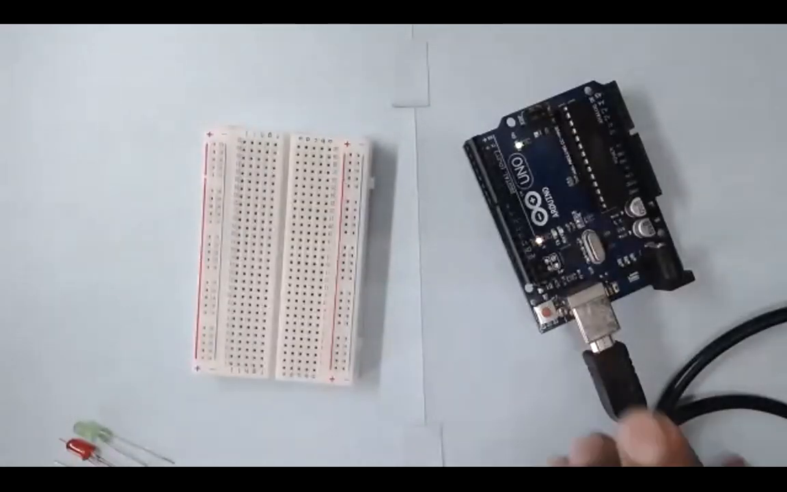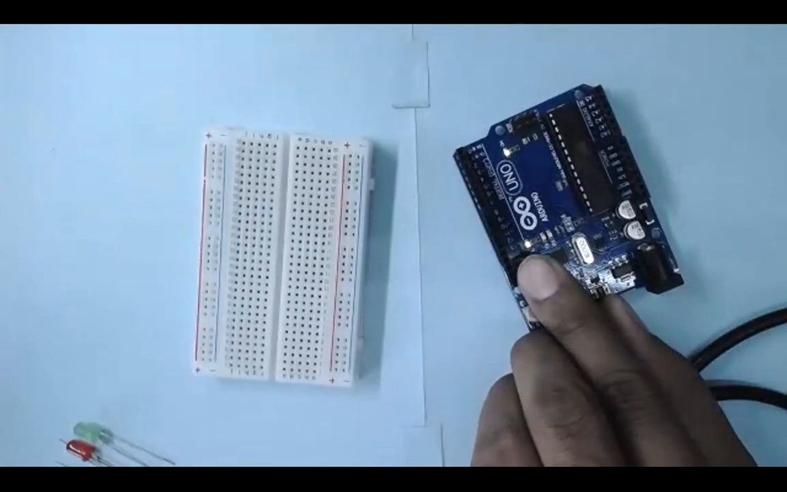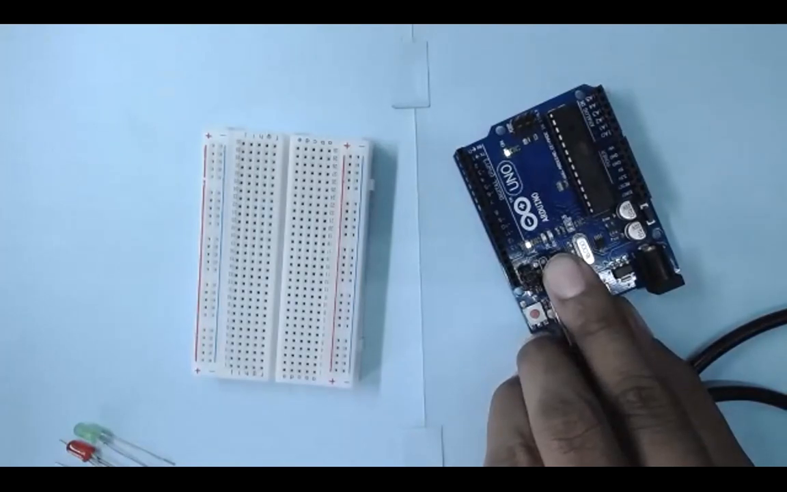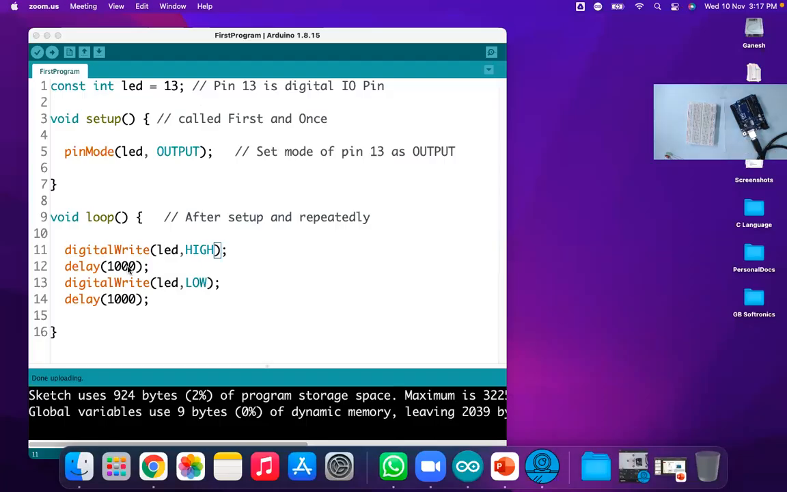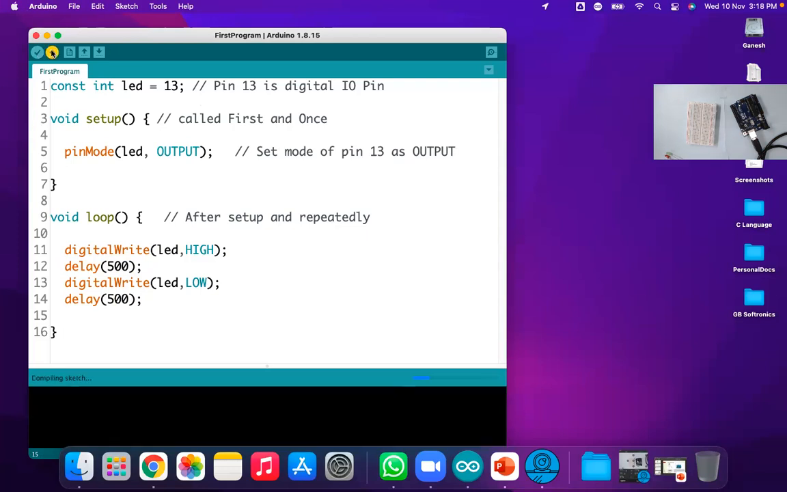Now you can see the output. The LED starts blinking at the rate of 1 second. Let's change the delay. First, in the program, the LED is on for 1 second and off for 1 second. Make it 500 milliseconds. 500 milliseconds means 0.5 second, half a second. So the LED is on for half a second and off for half a second. Okay, so upload it.